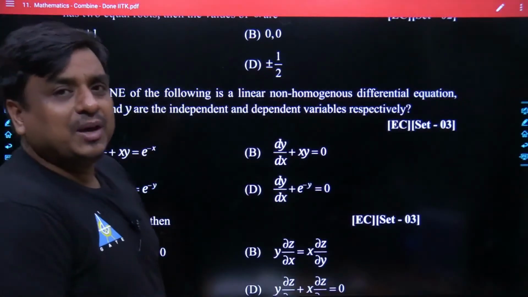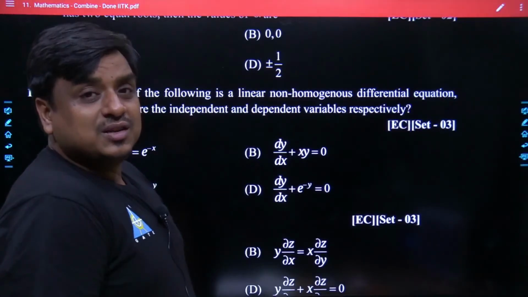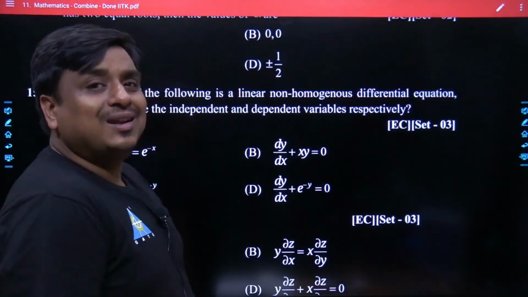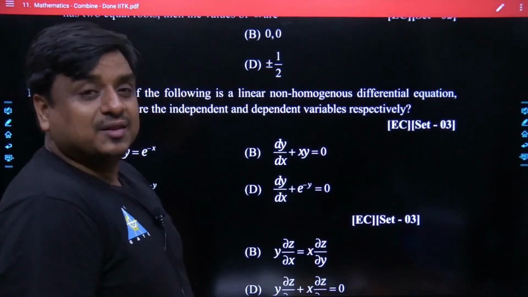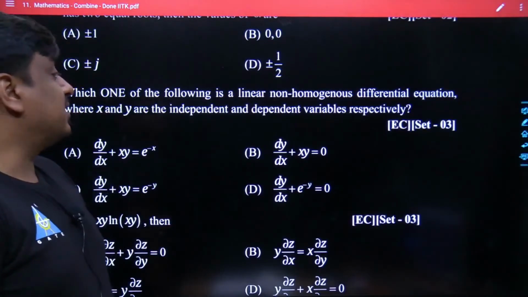May I know what is meant by a homogeneous as well as a non-homogeneous equation? The homogeneous equation is the equation where the external input is 0, and only the internal energy-storing elements drive the system. Whereas a non-homogeneous system is a system where an external input is applied.